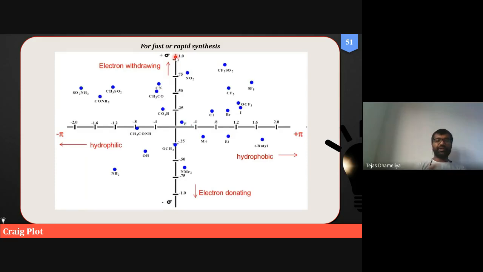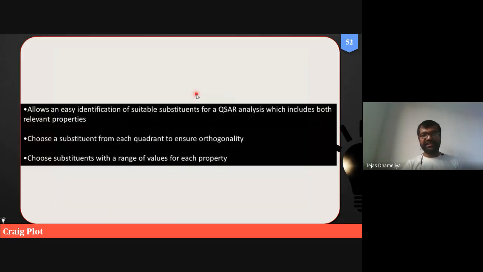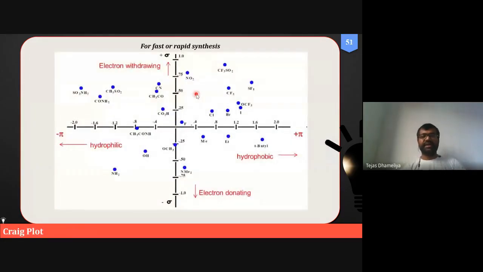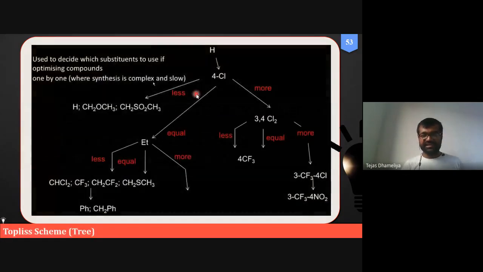We will not go into depth, but just remember that the Craig plot looks like this, which is on your screen, and it is useful for correlating the sigma and pi of different functional groups. Depending upon our needs, we can select the functional groups. The Craig plot is helpful to correlate sigma with pi. How they are correlated is not of our interest, because that is a more in-depth part of the subject.